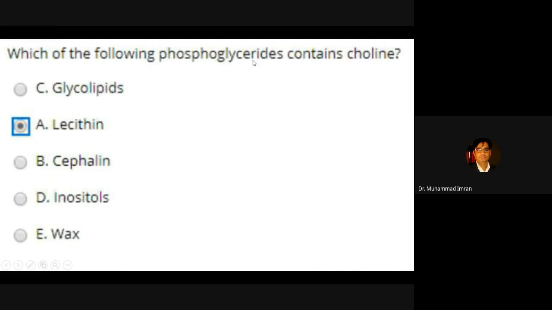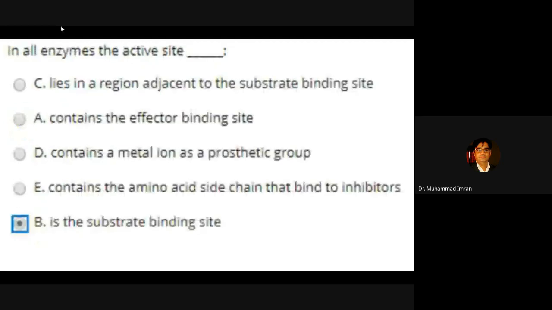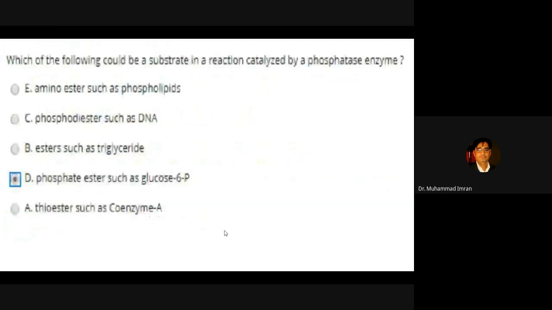Which of the following phosphoglycerides contains choline? Lecithin. Lecithin contains one glycerol, two fatty acids, one phosphate, and one choline base. In all enzymes, the active site is a substrate binding site. Actually, the active site is a three-dimensional pocket where a substrate can bind and can be converted into product.